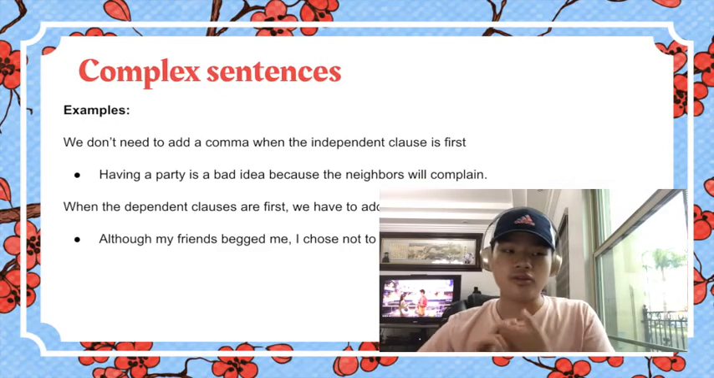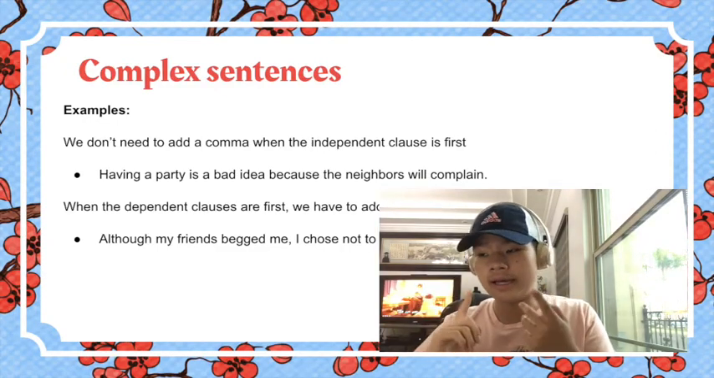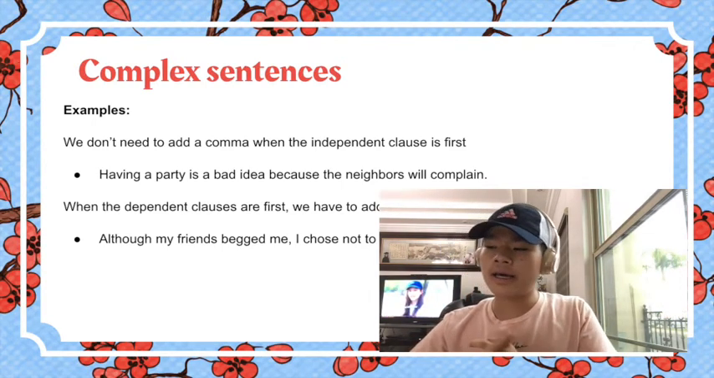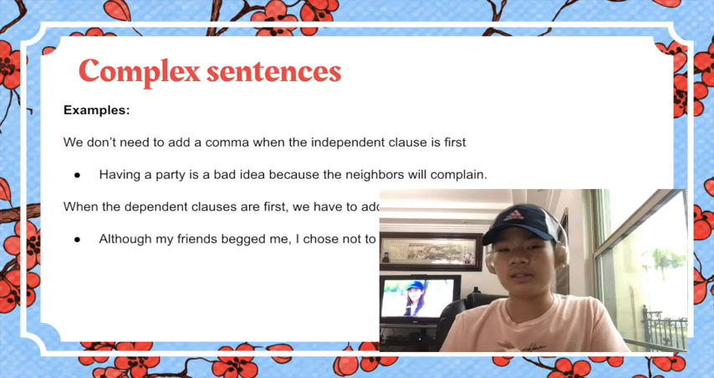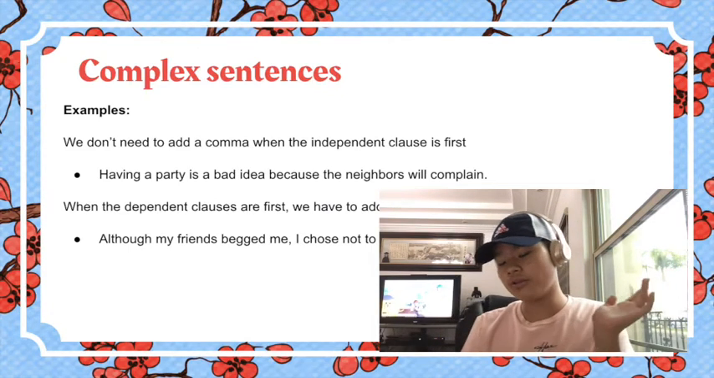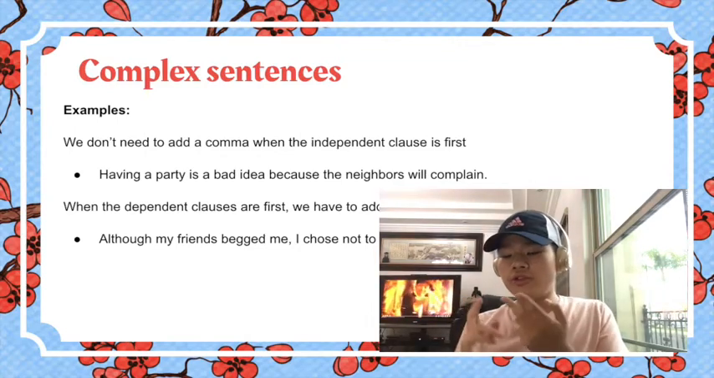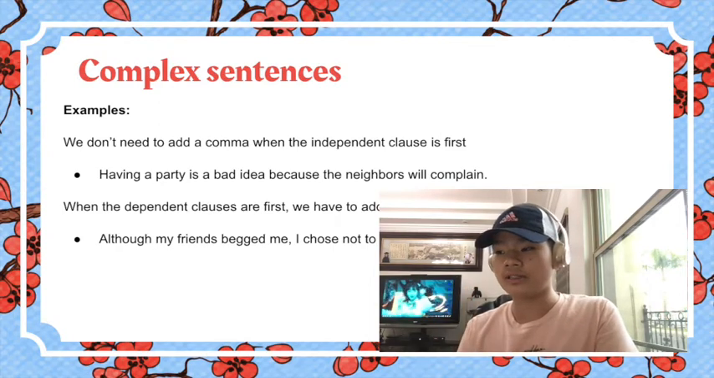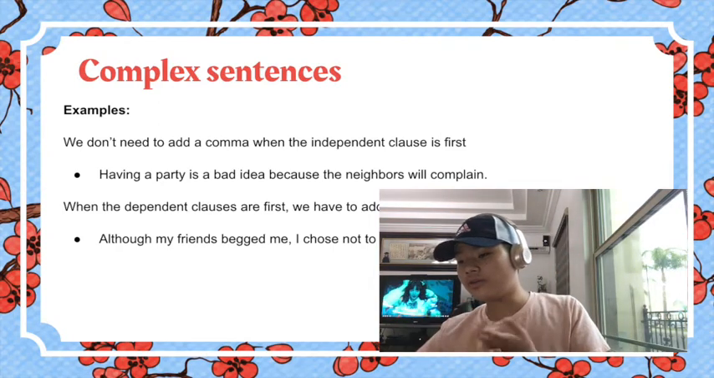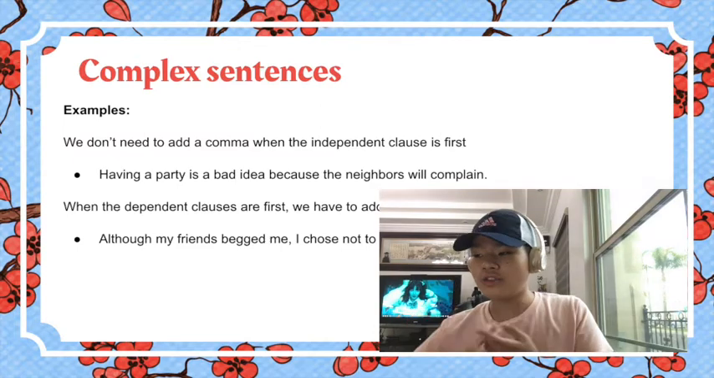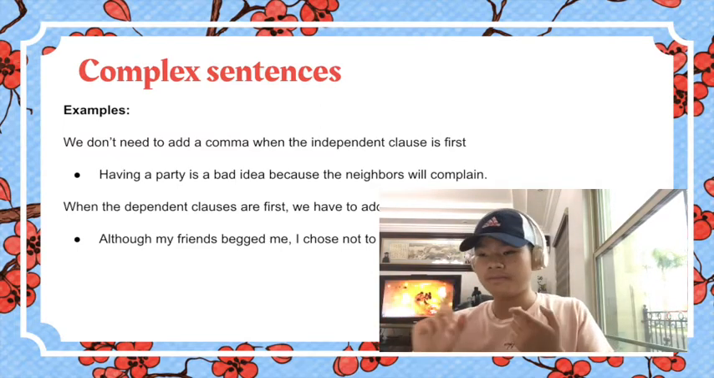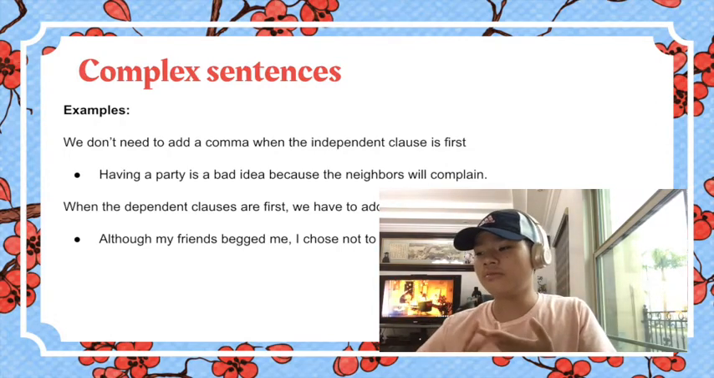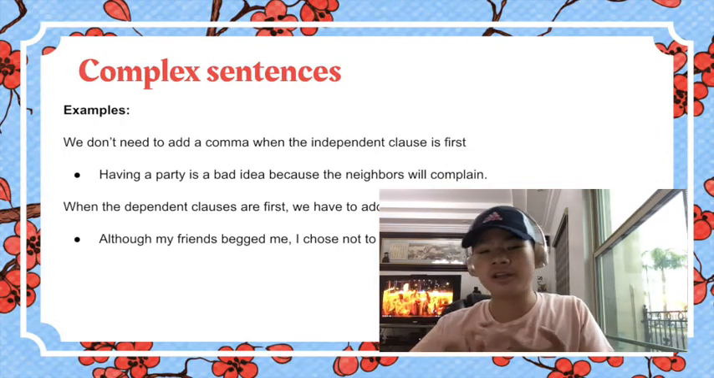We can see that there are two different situations, one where it adds a comma and one where it doesn't. We don't need to add a comma when the independent clause is first, such as the example that we just read. And we do need to add a comma to the sentence if the dependent clause is first, such as although my friends begged me, I chose not to go to the reunion. And using the other example that we just read would be because the neighbors will complain, having a party is a bad idea.